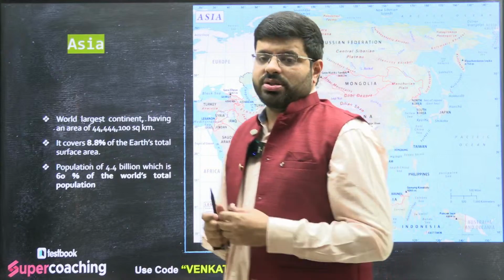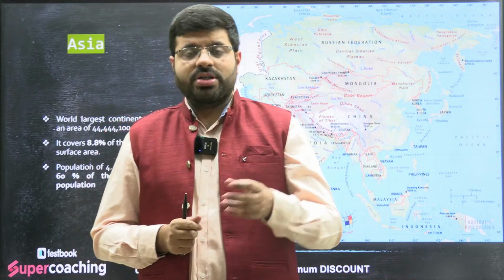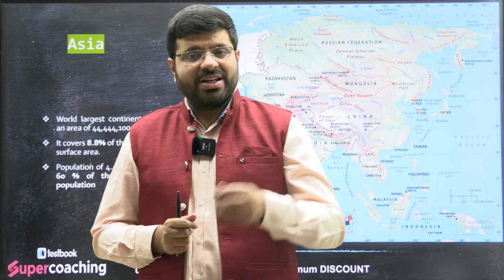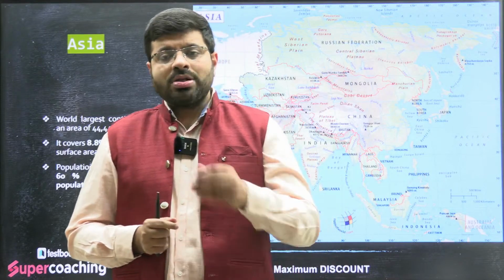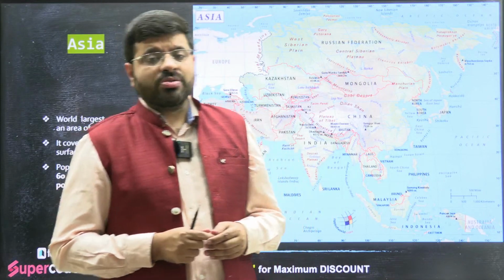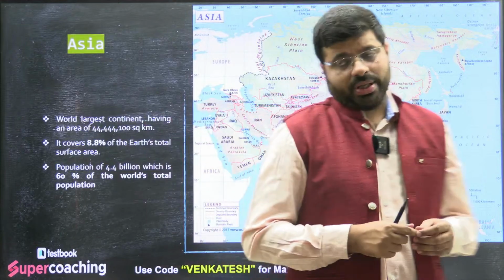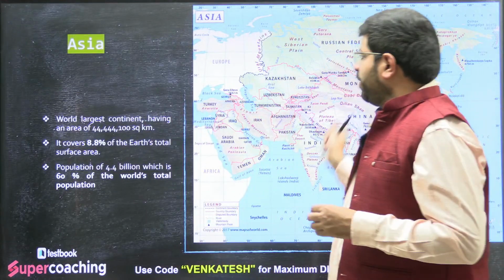Be it the rivers, the oceans, the minor seas, the peninsulas, all such things. You have to focus from the continent point of view.